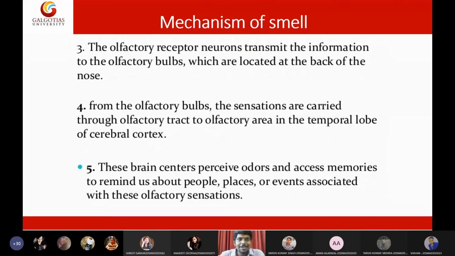Upon detection of these odor molecules, the olfactory receptors will transmit this data to the olfactory bulb, which is present on the backside of the nose. Then from the olfactory bulb, the sensation is carried through the olfactory tract to the olfactory area in the temporal lobe of the cerebral cortex. With the help of this olfactory tract, the data will be transmitted to the cerebral cortex of the brain. In the brain center, the brain will process the data, associate it with memories, and give some explanation to it. That is all about the mechanism of smell.